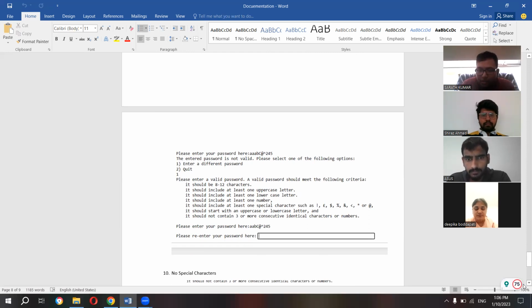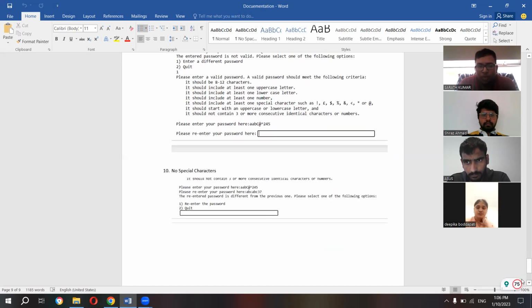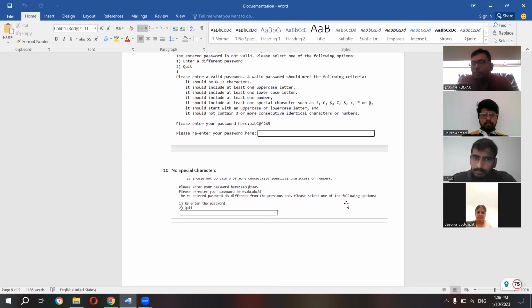The last test case was creating a password without any special character, which violates one of our conditions. Here also it has not taken it. So what I can say is that the program we have created is working perfectly fine, satisfying all the conditions. This is our project regarding the creation of a username and password.